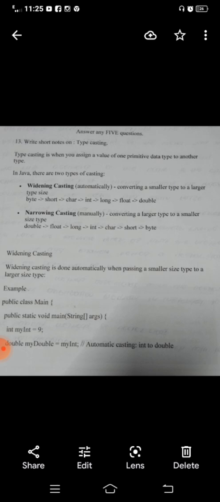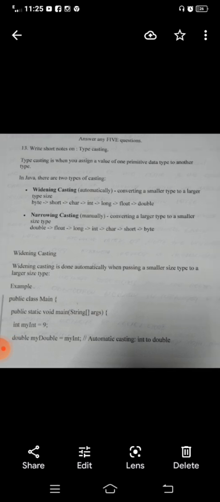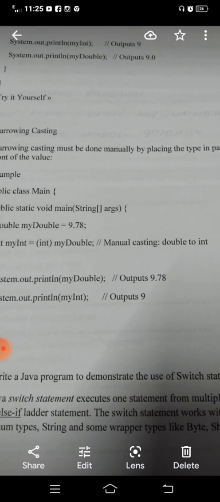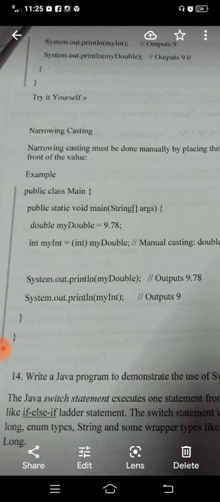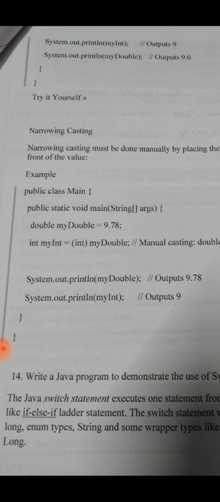But in narrowing casting, here is an example: my double is a double data type variable, and it is assigned the value 9.78. My double variable is to be assigned to an integer data type, that means a 64-bit value stored into 32-bit.